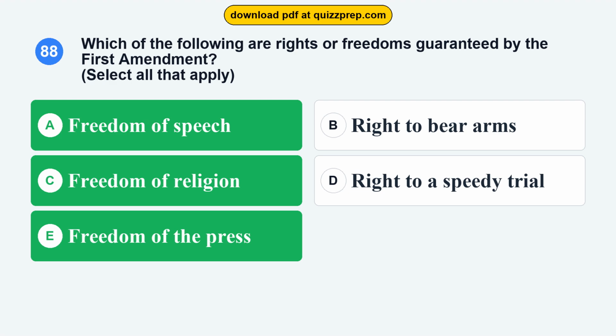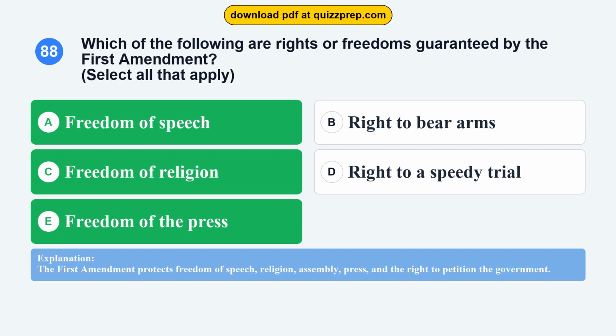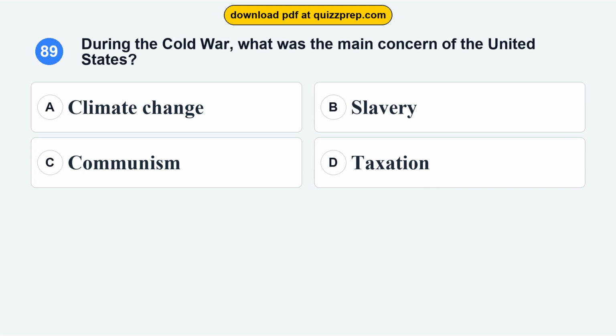Freedom of speech, freedom of religion, freedom of the press. The First Amendment protects freedom of speech, religion, assembly, press, and the right to petition the government. Question 89. During the Cold War, what was the main concern of the United States?